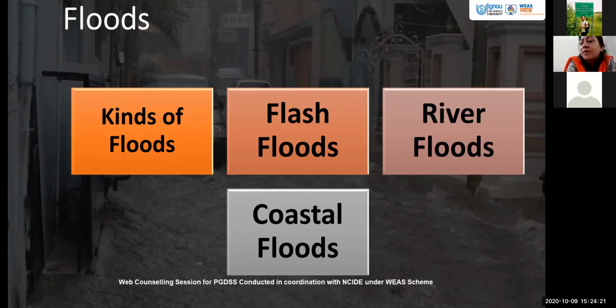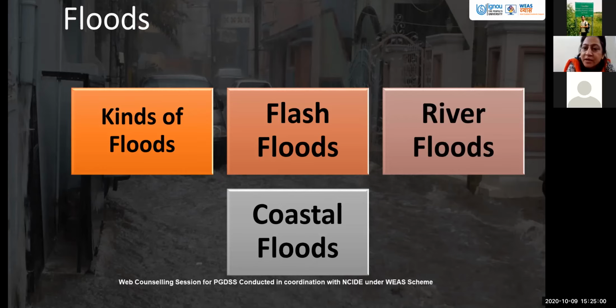Then there are river floods. River floods occur when there is heavy rainfall for a large number of days, continuous precipitation. It normally occurs in the monsoon season, where we find that rivers are overflowing, and rivers may also overflow in cases where we have done construction activities in the catchment areas, in the floodplain areas, where we have houses constructed. So whenever it rains and the river loses its course, it appears to be a river flood in those areas.